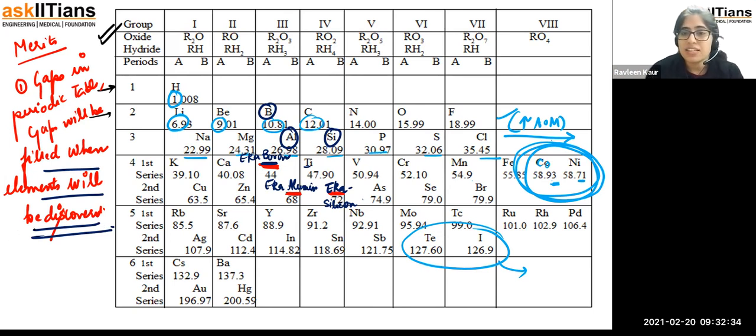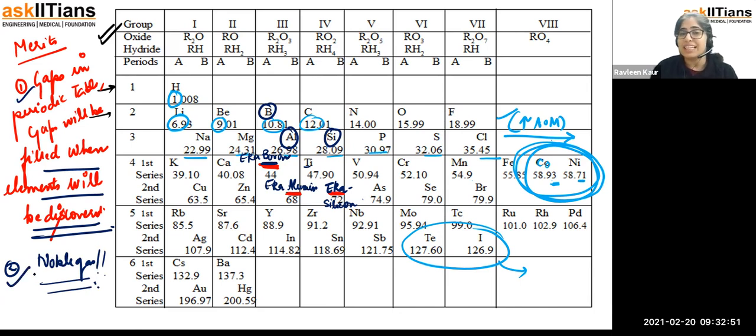Clear? The second point was that he left one group ready, that noble gases are not discovered till now, but whenever they are discovered they will get a place in my periodic table. So these were the two merits given by Mendeleev, and that is very important also, and we will understand in more detail about the Eka boron, aluminium and silicon.